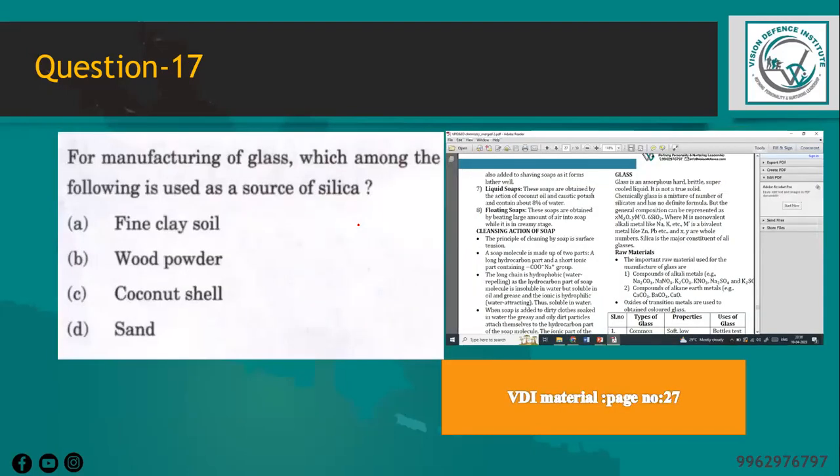For manufacturing of glass, which among the following is used as a source of silica? So this has also been asked in the examination point of view, like weekend test question papers and in PPTs and given in material too.